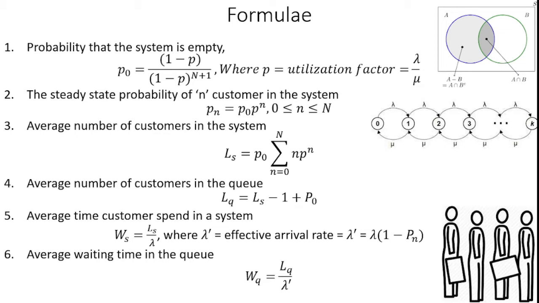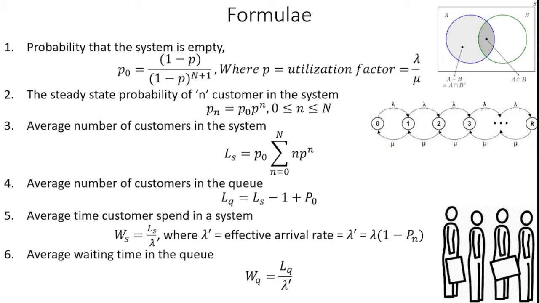What is lambda dash? Lambda dash is used to determine the effective arrival rate, which can be determined from lambda into 1 minus Pn. Here lambda is the customer arrival rate, and Pn is the steady state probability of n customers. We already determined lambda and Pn. Based on this, we can determine the effective arrival rate.